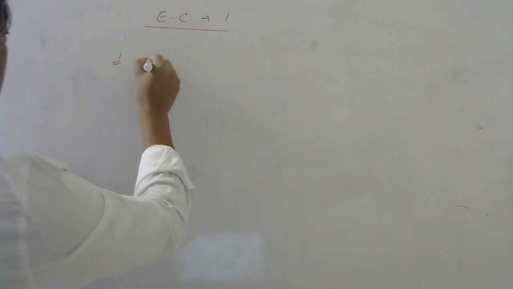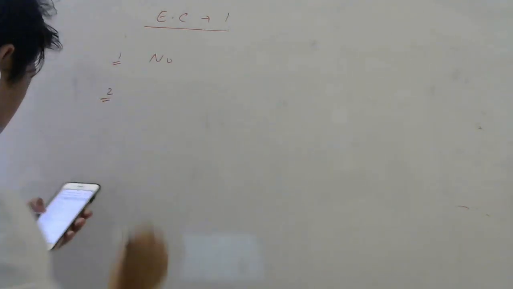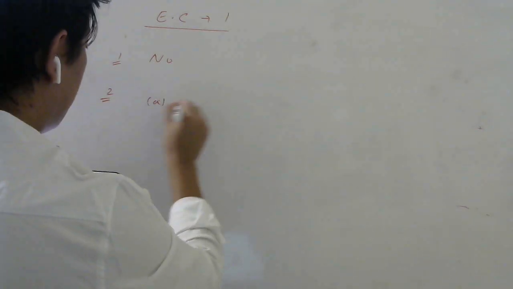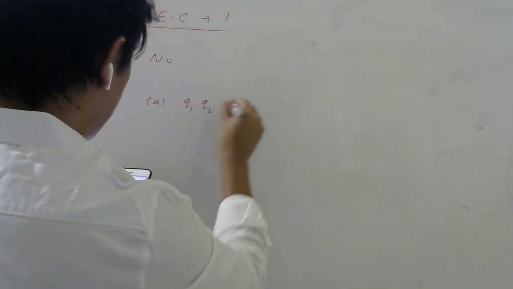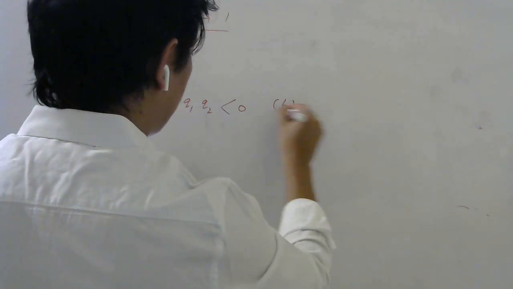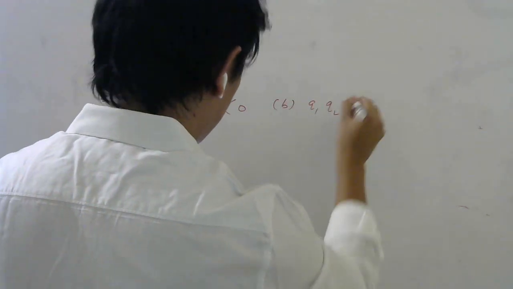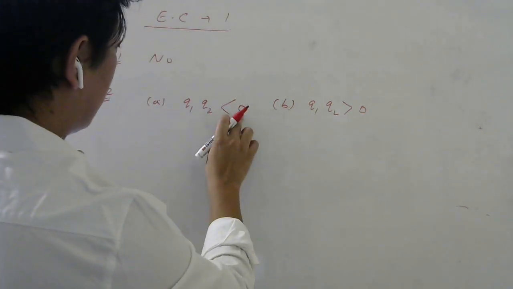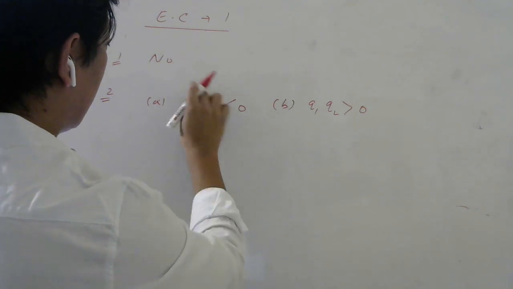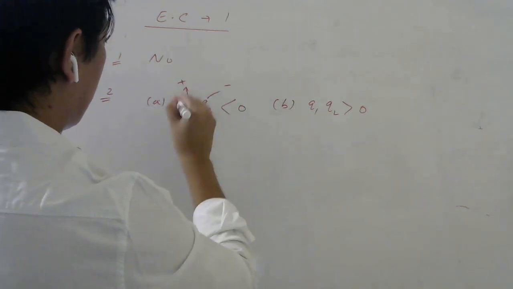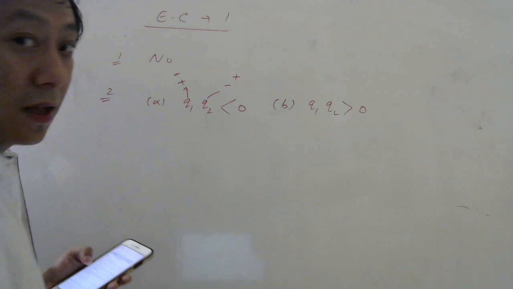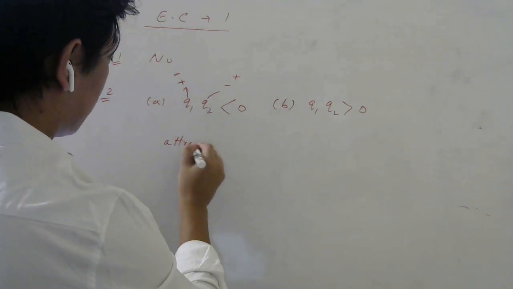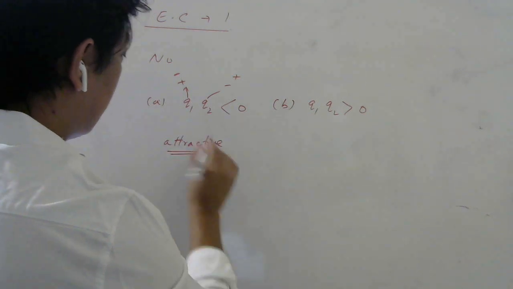No, we have already studied, no. If charges Q1 and Q2 satisfy the following relation: first, Q1 into Q2 is less than 0, and second, Q1 into Q2 is greater than 0, then what is the nature of the force? If the product is less than 0, it means this product should be negative. That means if this is plus, this should be minus; if this is minus, this should be plus. So the nature of the force between these two will be attractive. So attractive is the answer for this part.